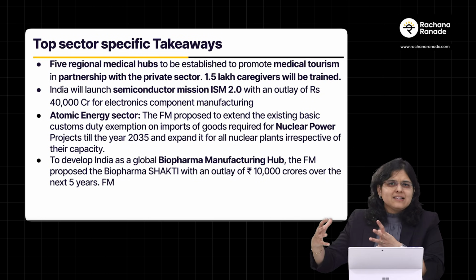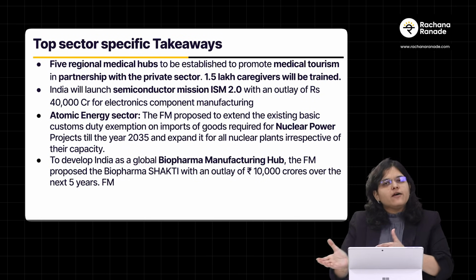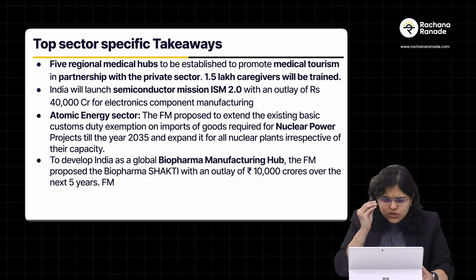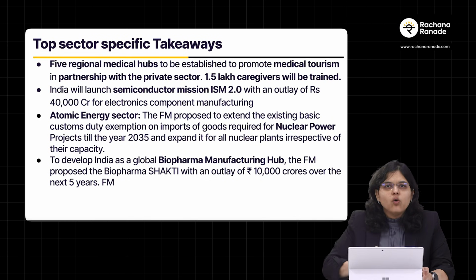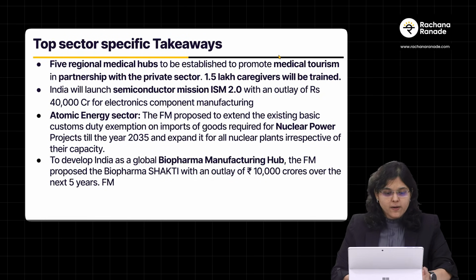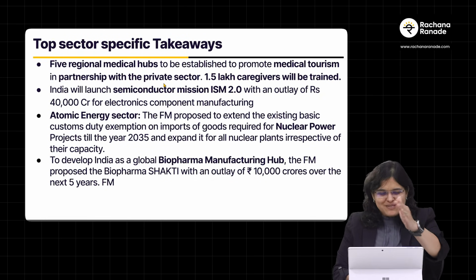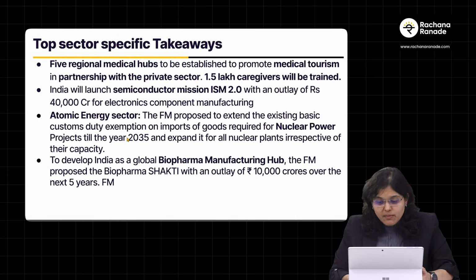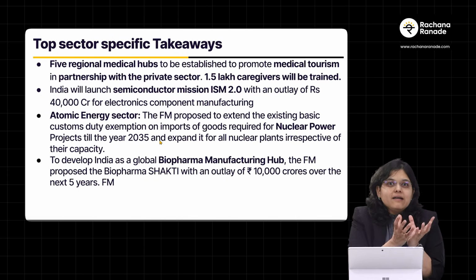Everyone knows there was already a provision in the budget, but they have also extended that. So India will launch the semiconductor mission, called ISM 2.0, with an outlay of 40,000 crore rupees for electronic components manufacturing. The third one is the atomic energy sector. Again, this is extremely important because we are focusing on cleaner energy.